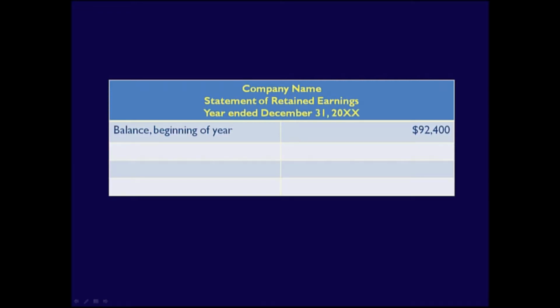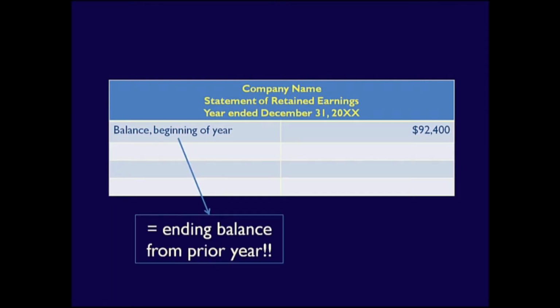As always, the statement starts with the heading, which must include the company name, the title of the financial statement, and, similar to the income statement, the time period covered. The body of the statement always starts with the beginning or opening balance of retained earnings. This balance is always the closing or ending balance from the prior year's statement of retained earnings. In this case, the net income from all prior years less the dividends paid out in all prior years is equal to $92,400.